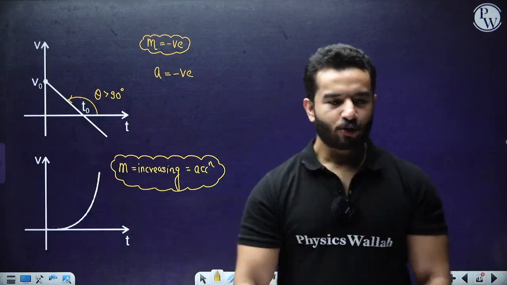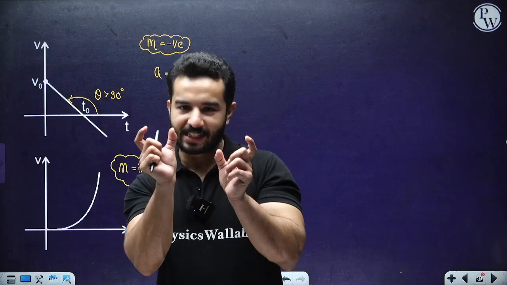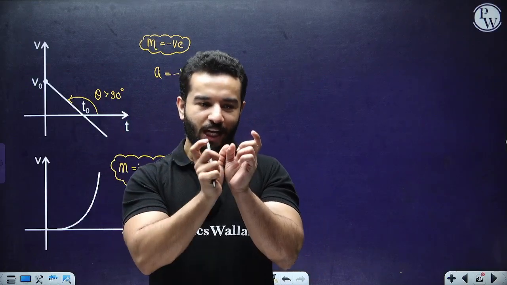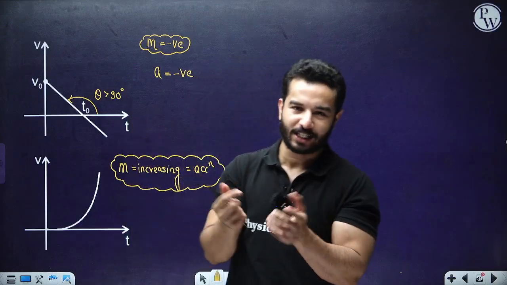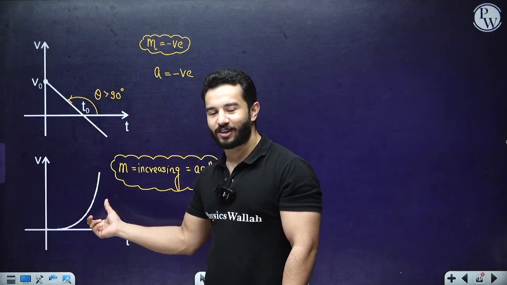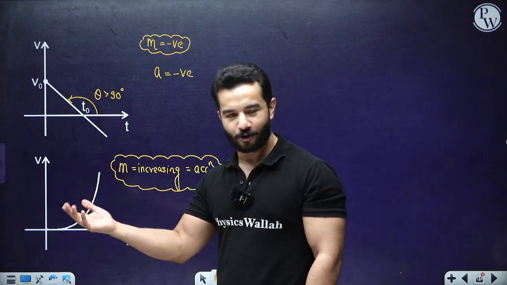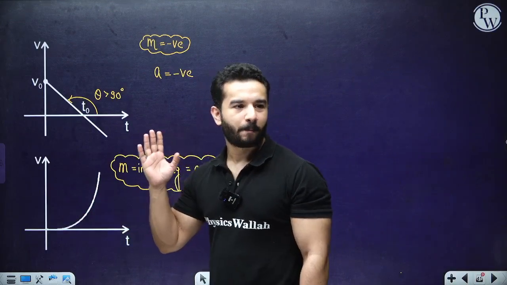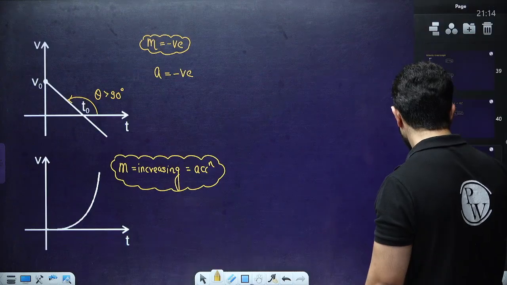Are you getting it? Wherever you put the prefix uniform, it means that whatever the suffix is, that is constant. So if you say uniform acceleration, acceleration is constant. If you say uniform motion, it means velocity is constant, right? Right now, neither the velocity is constant nor the acceleration is constant. So this is non-uniform motion and non-uniformly accelerated motion, right? And the initial velocity is 0. Is that correct? Hopefully everything is clear till here, right?